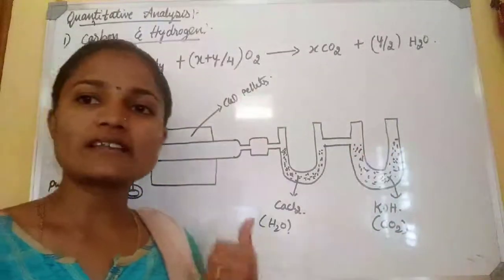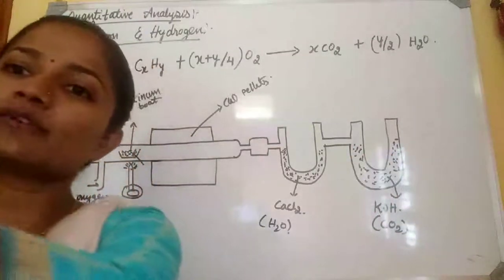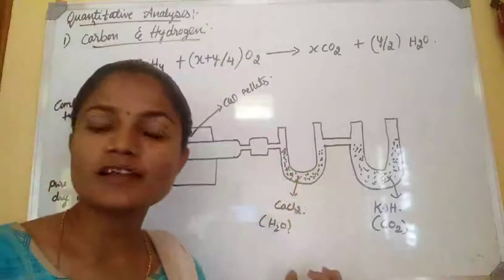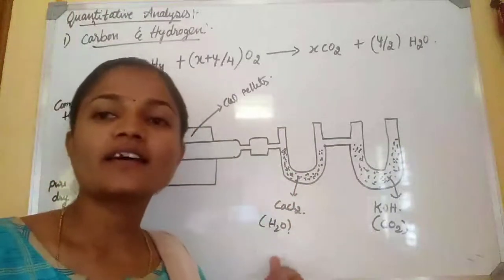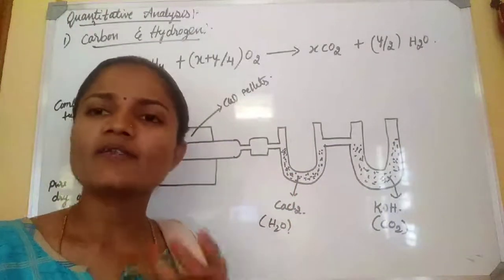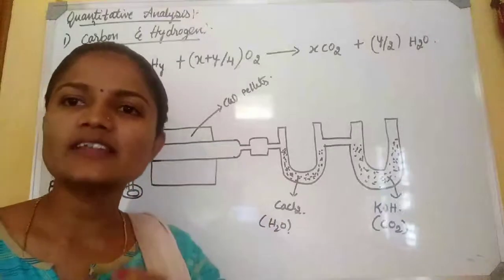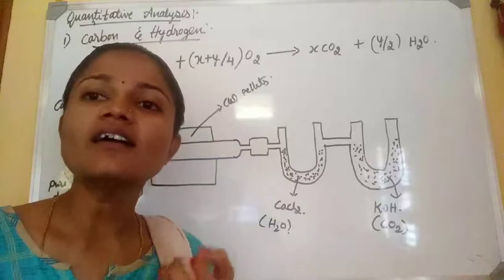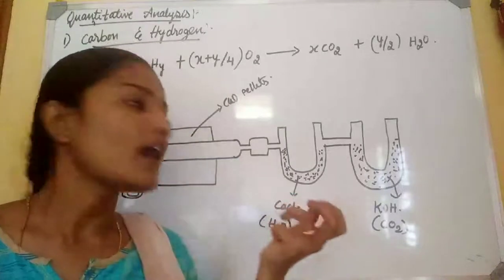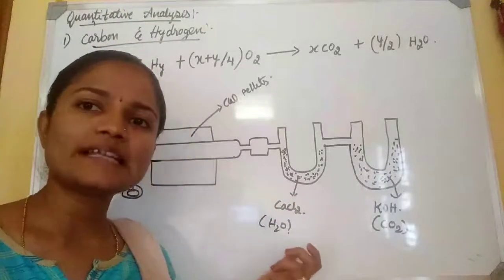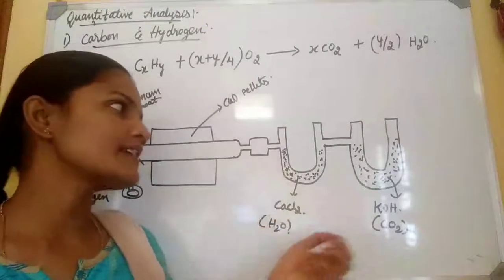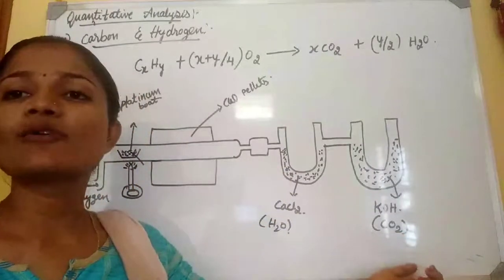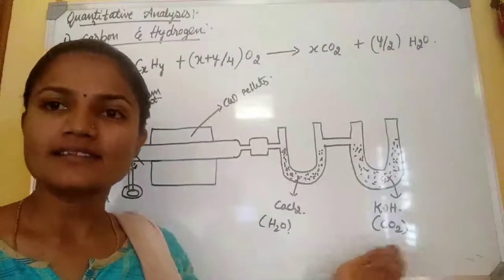First, weigh the mass of calcium chloride. After the absorbing of water in the calcium chloride, what happens? There is a difference in weight. Okay, the difference in weight gives the amount of water molecule present in the given substance and the amount of CO2 present in the given substance.